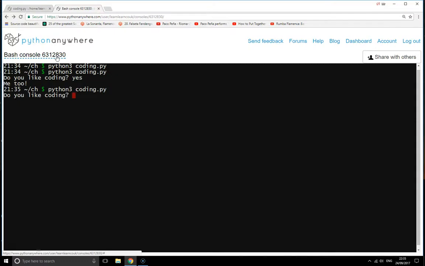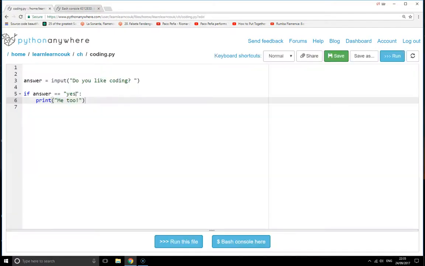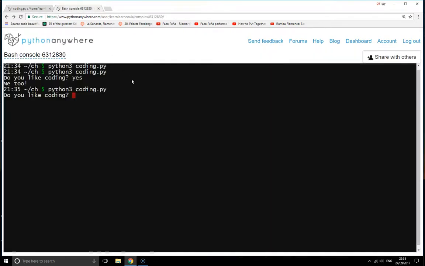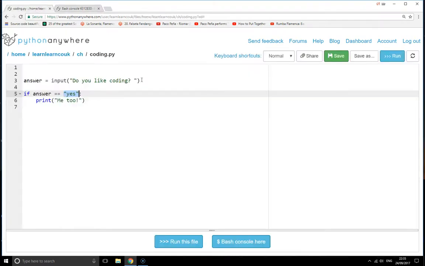Now, quick point here. If we run it again, if you notice, if the answer equals, it's got to equal exactly what is inside of that string. So it's got to be exactly yes. What do I mean by that? Well, if you put a capital Yes, then it's not going to print the me too line. Also, if you put a space before your yes, again, it's not going to print me too. It's only if whatever they input is exactly the same that it prints me too. So there's a nice first easy version.